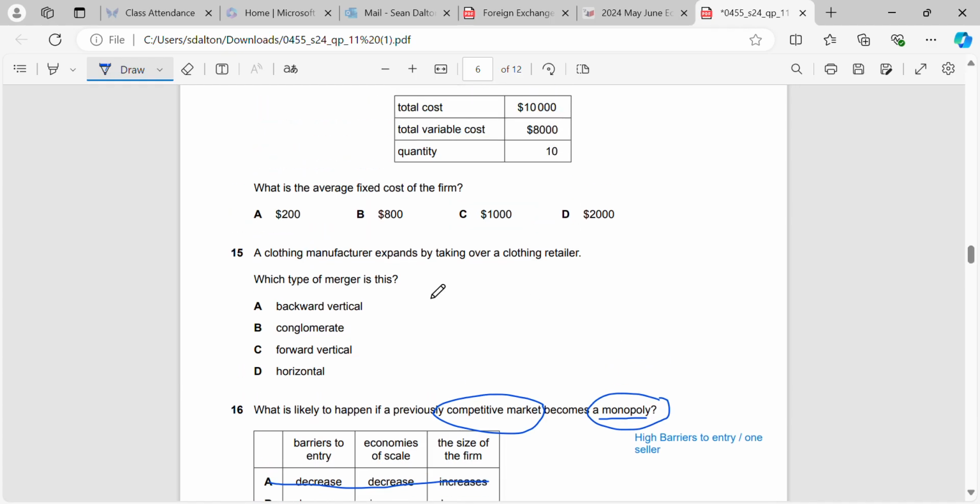Okay, question 15, I've said this to you in the other questions before. Just look over your types of mergers. I'm not going to explain them all in detail. You just have to learn these types of mergers and then you'll always get these questions right. So a clothing manufacturer expands by taking over a clothing retailer. That is going to be forward vertical merger. Okay, and your other types of mergers are given here. Again, just look over your slides in Unit 3 and your revision notes. There's very good definitions of these given with examples.